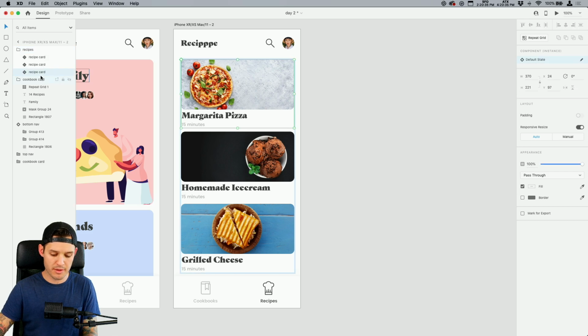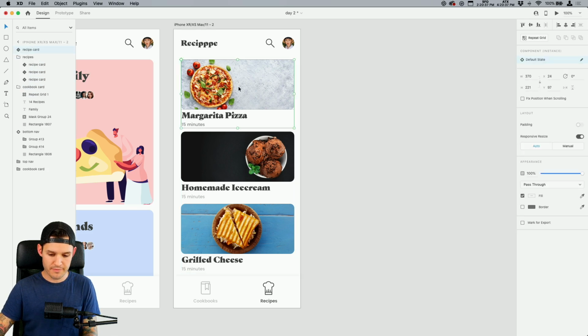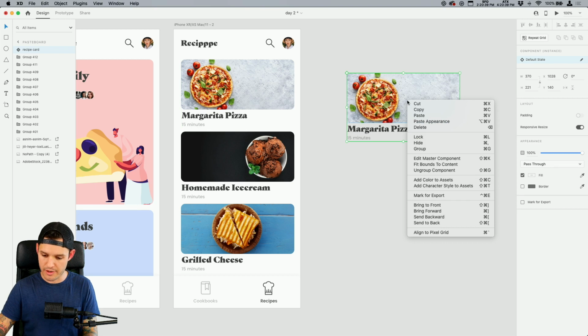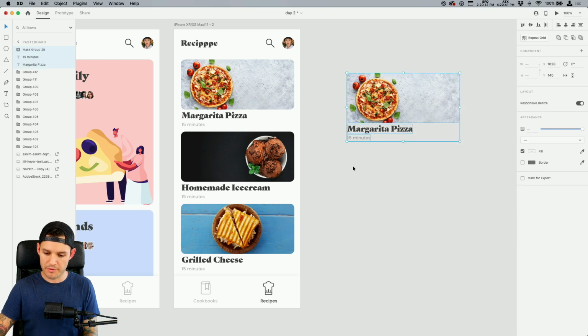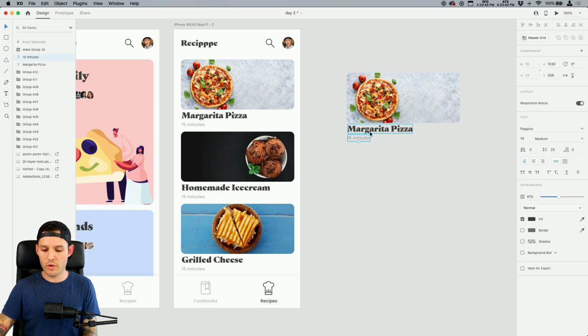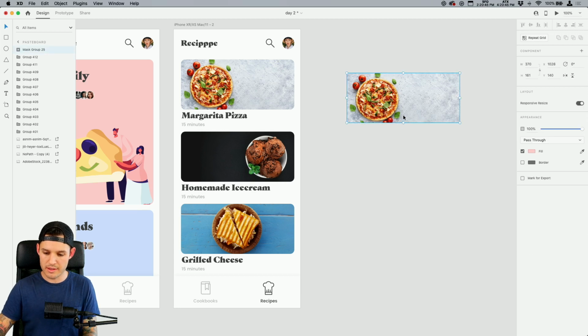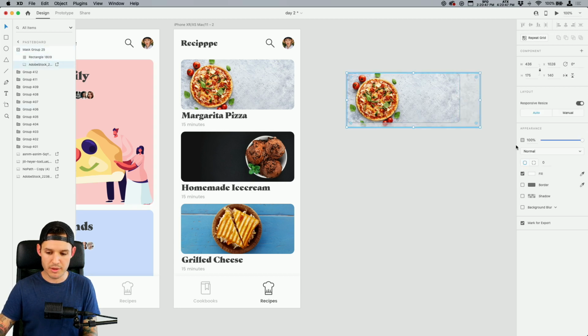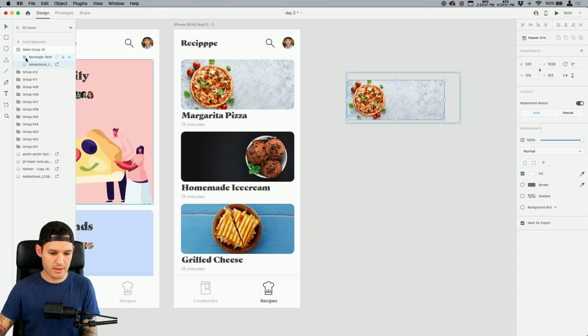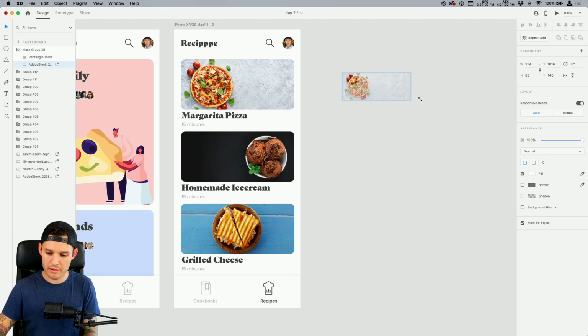I want to grab a recipe card and I want to bring it out here, okay? I want to ungroup it from the component. What I really want to do is I think I want my shape to be a little bit different. So why don't we bring this in? I'm going to bring my shape and I'm actually just going to dictate it up here. How about 40 by 40? I'm going to make a square out of it. Okay, I'm going to bring my masked image right there.